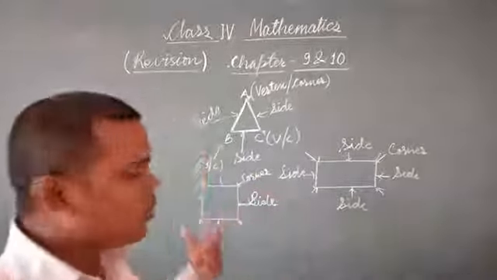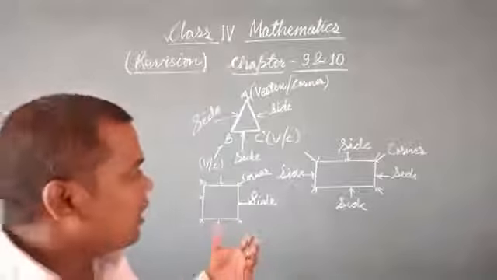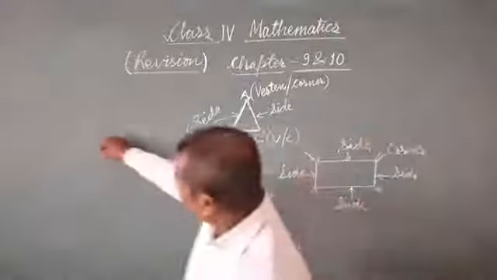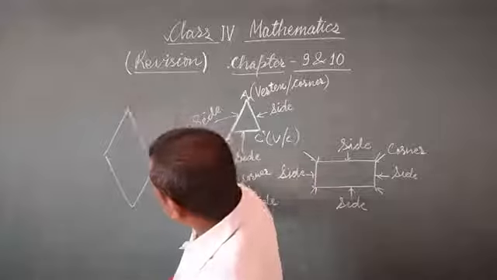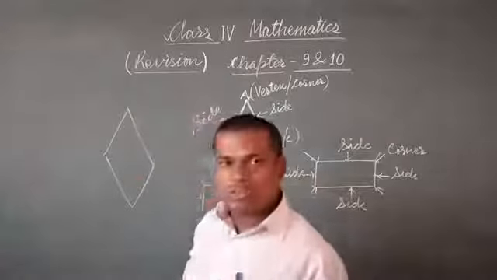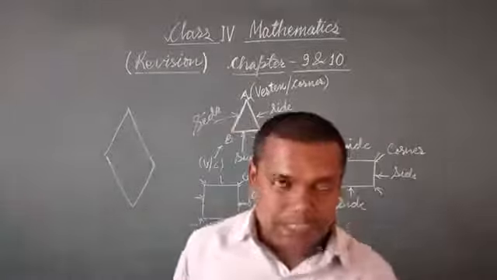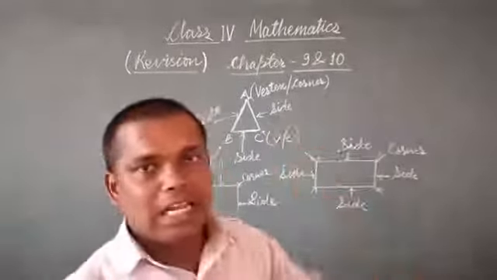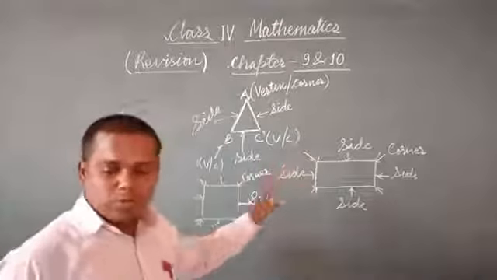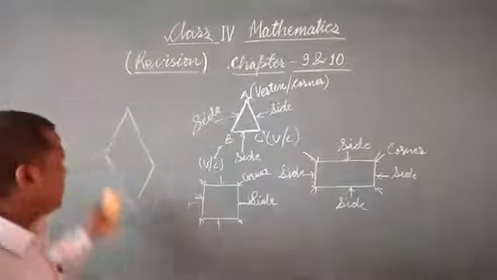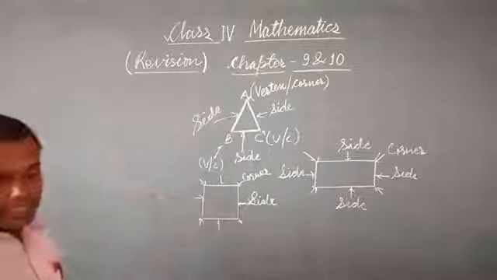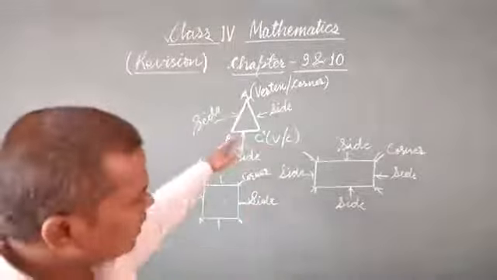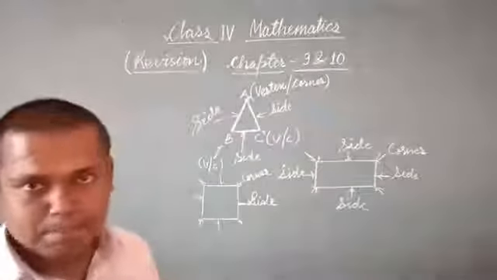Okay, so these are the required shapes that we see around us. Some other shapes also we see, but we don't know the names. Like this one, you can directly say it is a parallelogram. Rhombus also we know. Trapezium also we know, but here I am not going to discuss with you because these shapes you will study later on. These three shapes are common to you that you will read here. And in these shapes, where is corner, where is vertex, where is side, as I mentioned here.